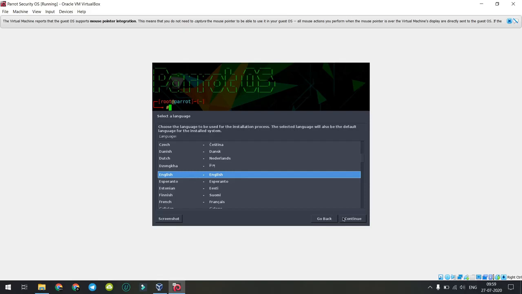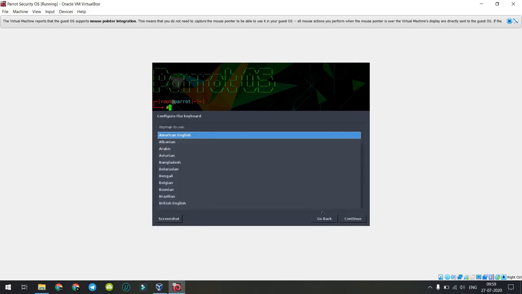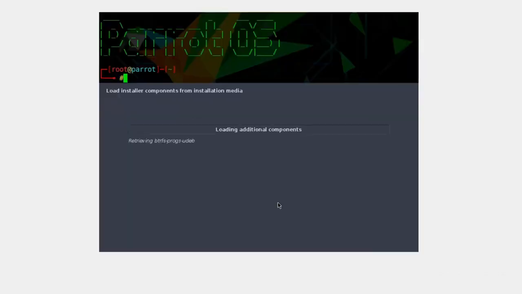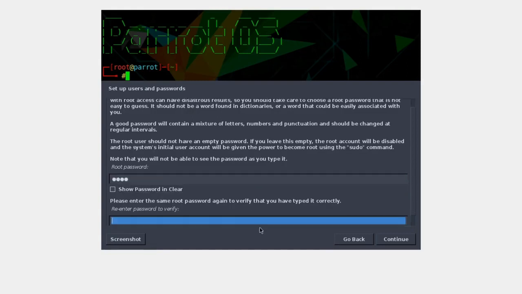Select language. Select your location and configure the keyboard. Now we have to set up password for root account. Give a strong password to your root account.